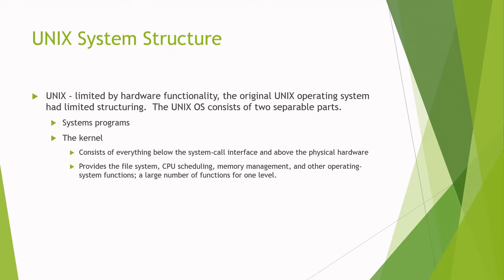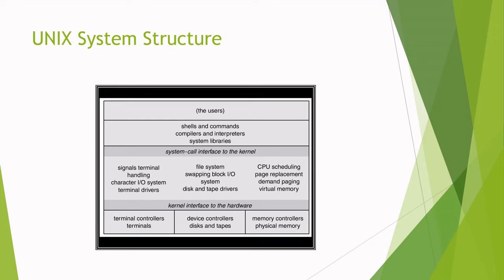Unix is another system that was initially limited by hardware functionality. The original Unix operating system had limited structuring. The Unix OS consists of two separable parts, that is, the system programs and the kernel. We can view the traditional Unix operating system as shown in the figure. Here it is shown as a layered structure.